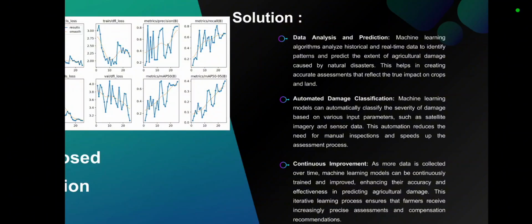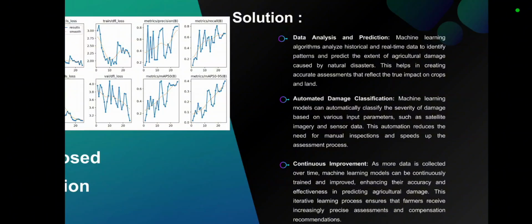So, our solution first covers data analysis and prediction. Machine learning algorithms analyze the historical and real-time data to identify patterns and predict the extent of agricultural damage caused by the natural disaster. This helps in creating an accurate assessment that reflects the true impact on crops and lands.